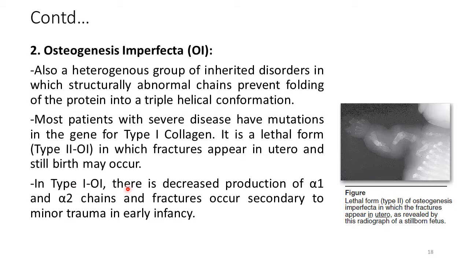And in type 1 osteogenesis imperfecta, there is decreased production of one of the alpha polypeptide chains of collagen. In this form of the disease, fractures also occur secondary to minor trauma in early infancy. But as you can see, this type of the disorder is compatible with life. It is not the lethal form of the disease, but still in type 1 osteogenesis imperfecta, fractures occur very frequently as a result of minor trauma, and it is very traumatic for the baby as well as their parents.